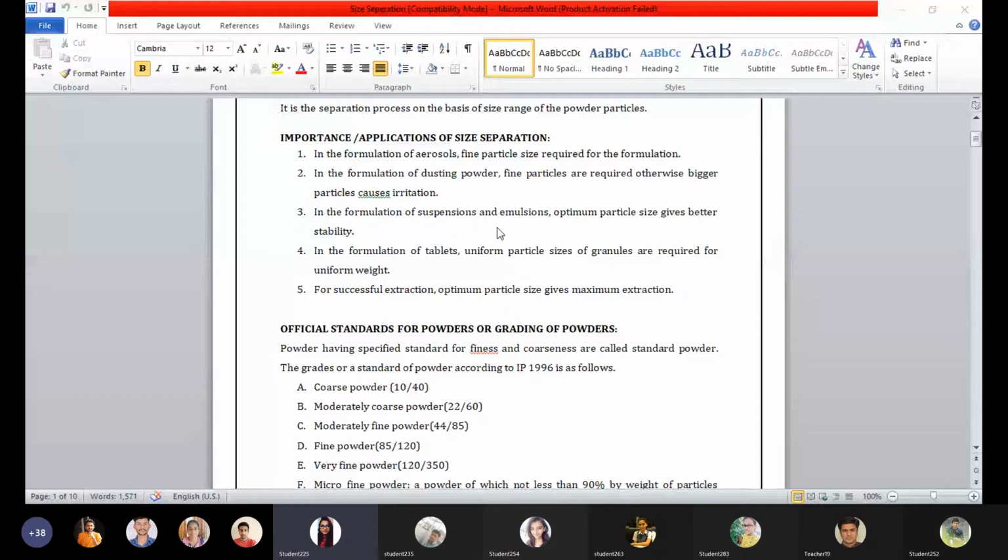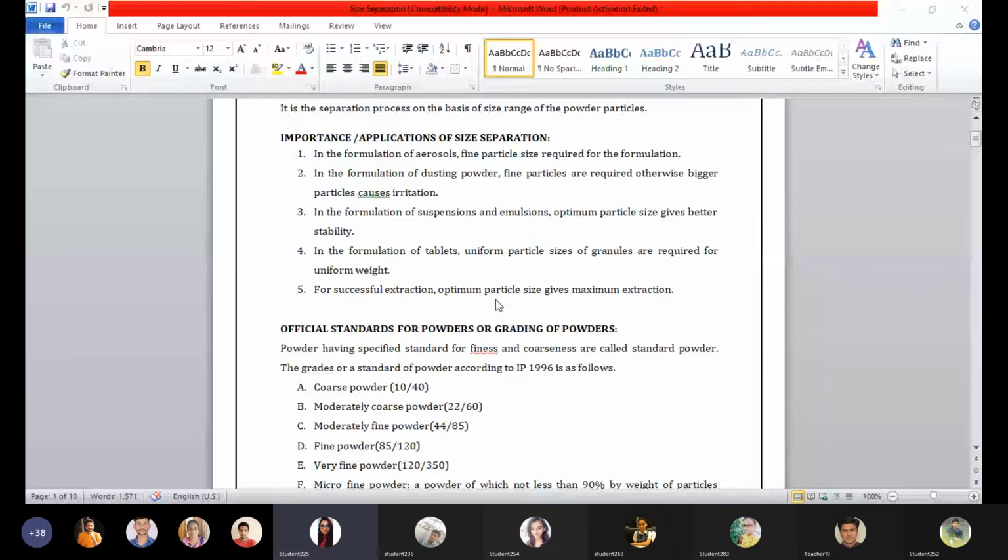The fourth point says that in the formulation of tablets, uniform particle size of granules is required for uniform weight. Tablets are also prescribed for pediatrics and old age persons, and for them particularly we use dispersion tablets. In the case of dispersion tablets, if uniform or optimum particle size is not observed, it may cause GI problems for the patients. The fifth and last is that for successful extraction, optimum particle size gives maximum extraction. So we have seen in these five points uniform size and optimum size.